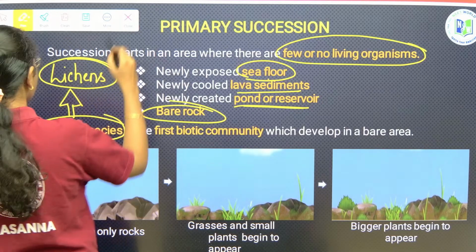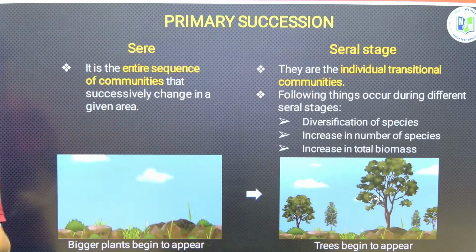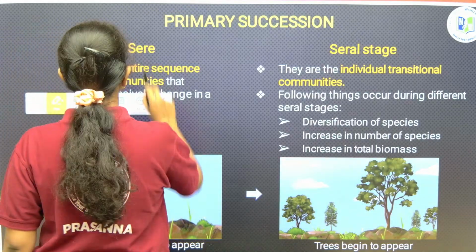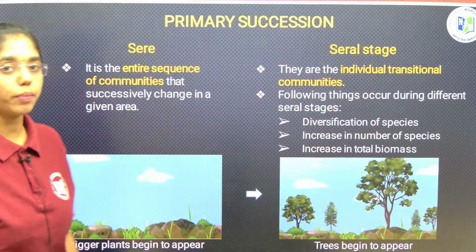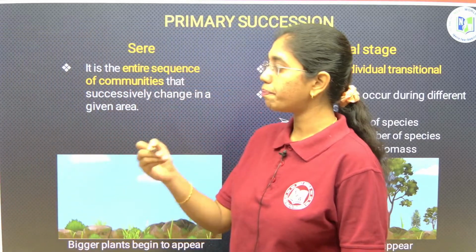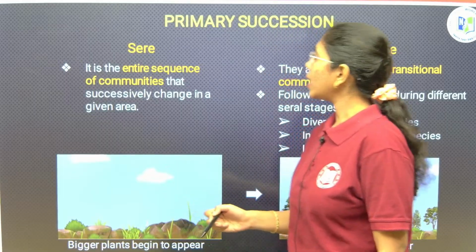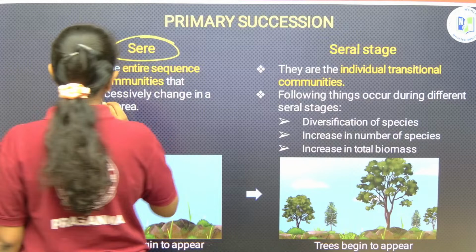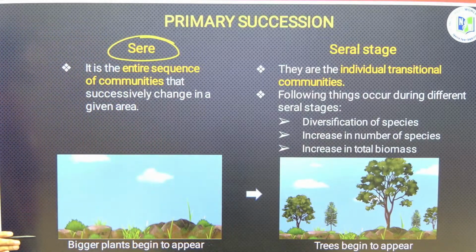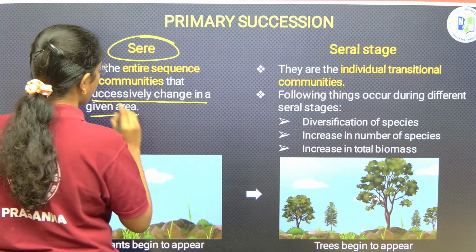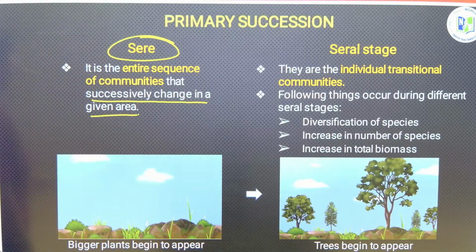Now, you have to know about these two terms. Pioneer species are those species which are starting up the process of succession, and lichens are the best examples of pioneer species. Next, you have to address series. It is an entire sequence of communities that successively change in a given area.